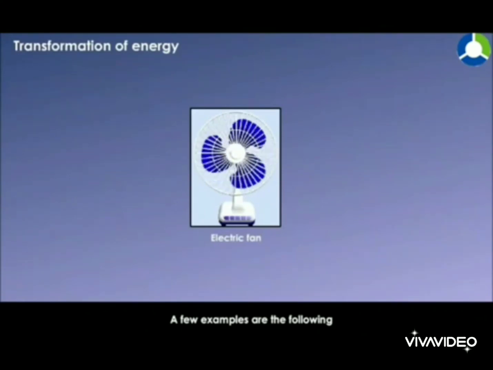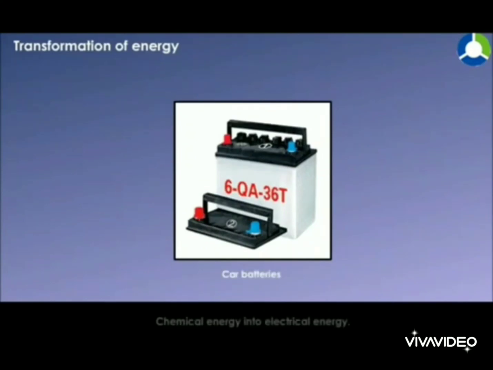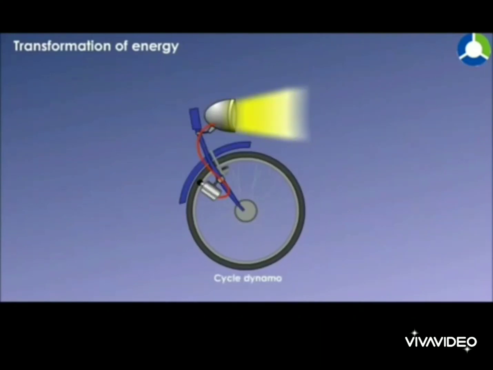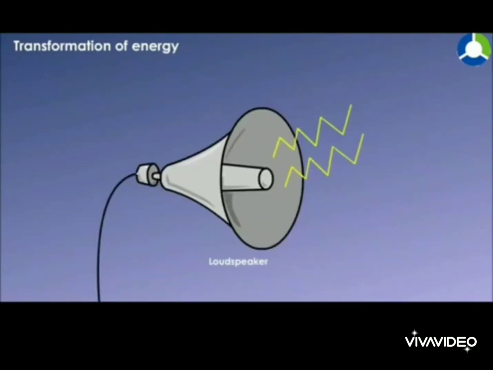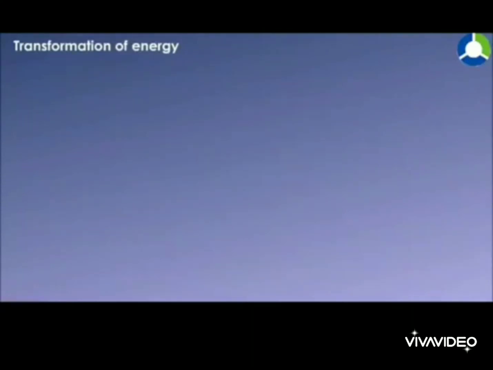electric fan. In the electric fan, the electricity is being used and the electrical energy is changed into mechanical energy. Car battery: in this, chemical energy is changed into electrical energy. Cycle dynamo: mechanical energy is changed into electrical energy. Loudspeaker: electrical energy is changed into sound energy. Solar cell: a solar cell is a good example of light energy converted into electrical energy.